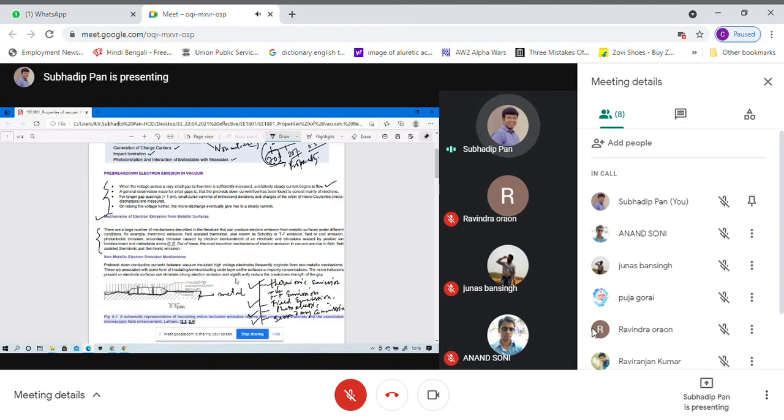Of these, the most important mechanisms of electron emission in vacuum are due to field-assisted thermionic emission and thermionic emission. Mostly in the metallic surface, thermionic emission and field emission take place, while photo emission and secondary emission normally take place not in the metallic surface but in the non-metallic surface.